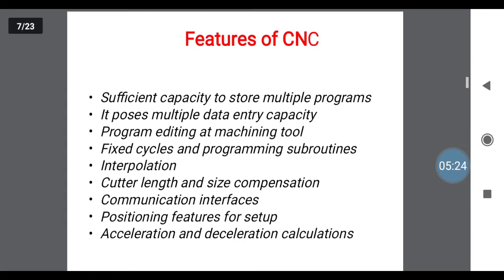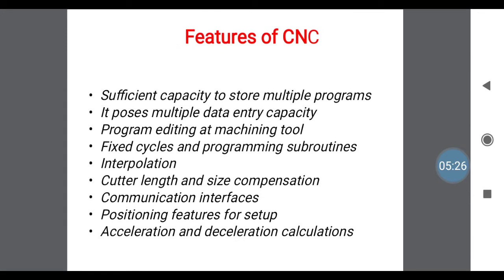Then what are the features of CNC? What are the main features of CNC? First one, these have sufficient capacity to store multiple programs. Means they have a maximum amount of data storage, that is, the storage capacity is high. Next, it possesses multiple data entry capacity. We can enter more than two data at the same time, that is multiple data. Program editing at the machine tool and fixed cycles, and programming subroutines, interpolation also exist only in CNC machines.